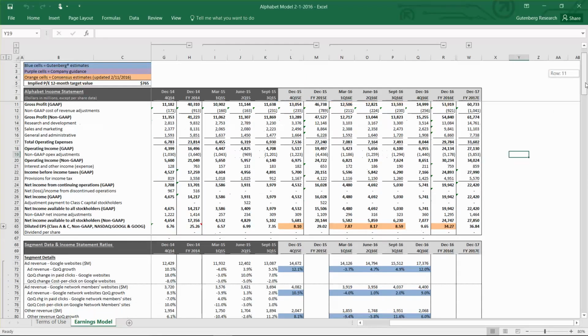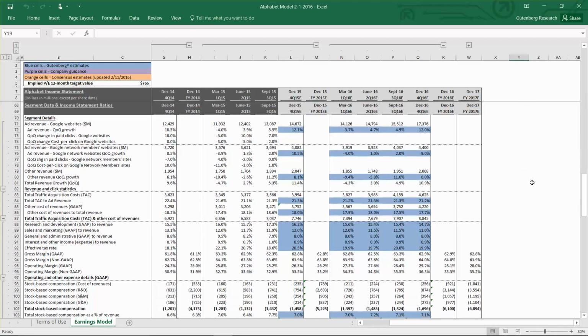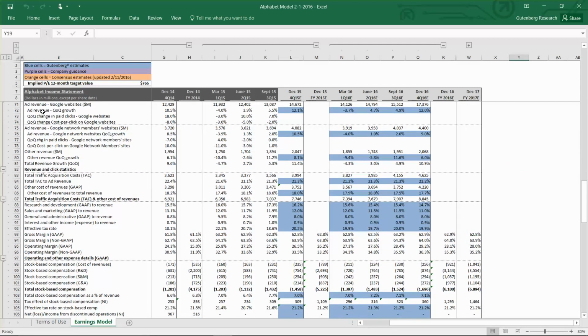The most important thing to think about here is how we break out the earnings, because in the past we've always split it between ad revenue on Google websites and on network member websites, and then we've had this section for other revenue which we apply a quarter-over-quarter growth rate to. But they're going to issue new segment reporting this quarter, so we'll get additional details for the search network, and they're also going to break out this other category which they call other bets. And that includes access and energy, Nest, life sciences, and X, which is where the driverless cars and other programs in the incubation stage will be reported.